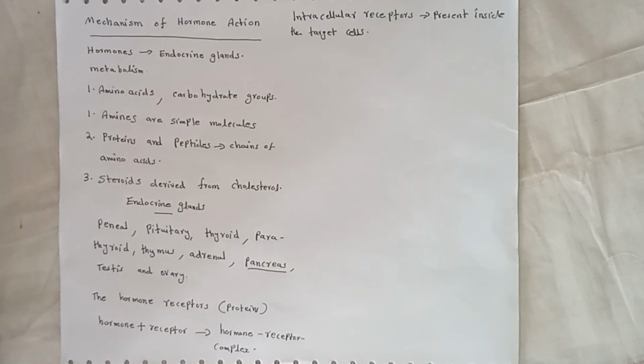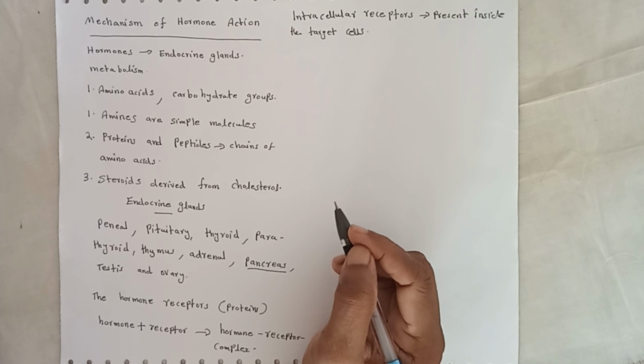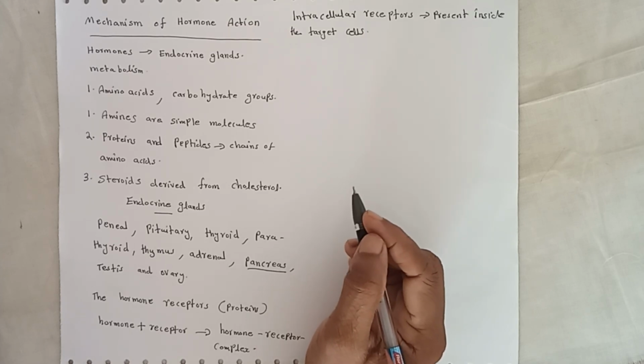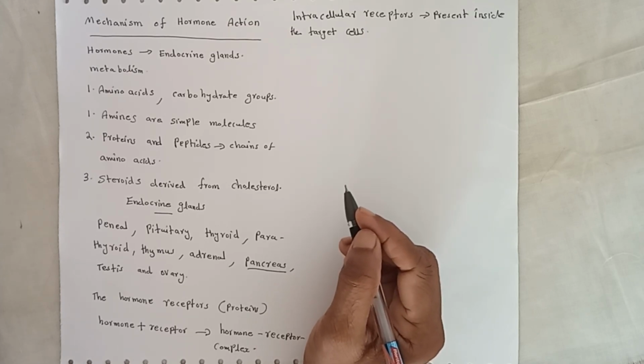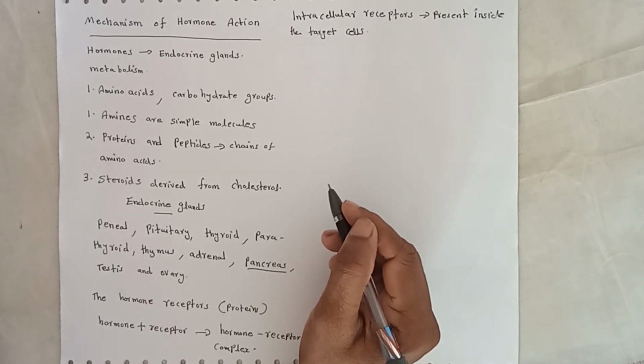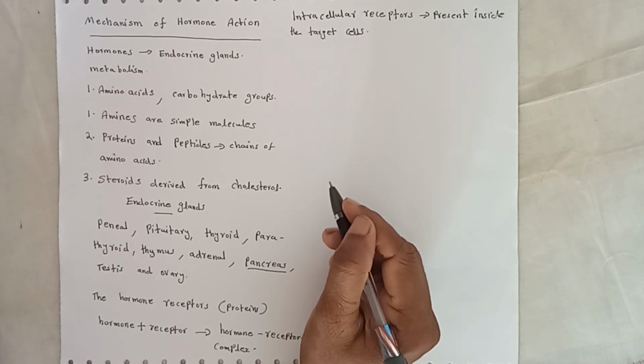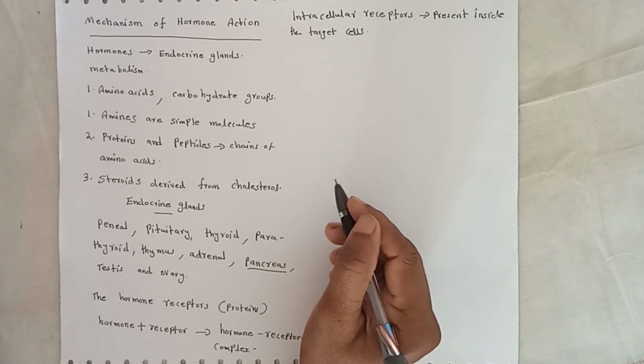The receptors are specific to hormones. There are different types of receptors seen inside the cell and at the peripheral part, that means the cell membrane. Specific receptors bind to specific hormones to form a complex. A particular hormone binds with specific receptors only.